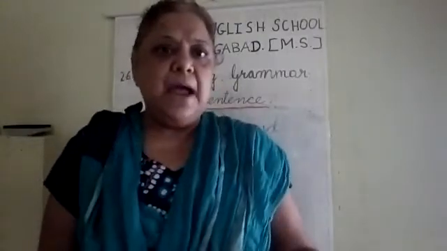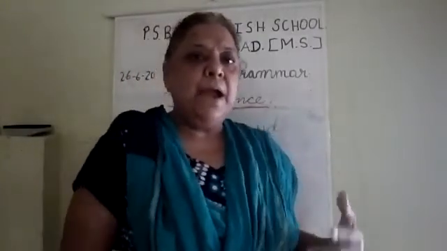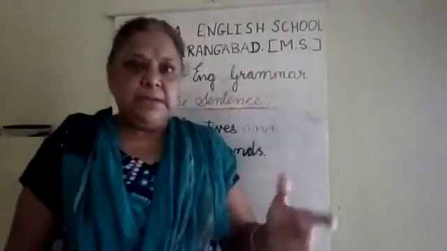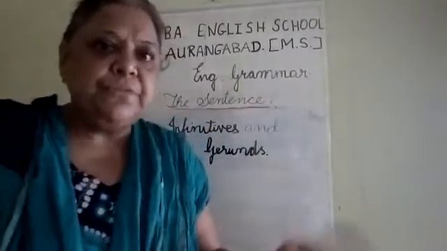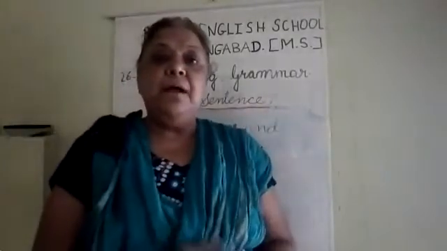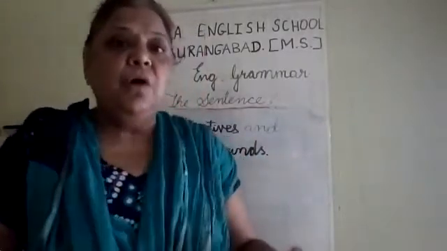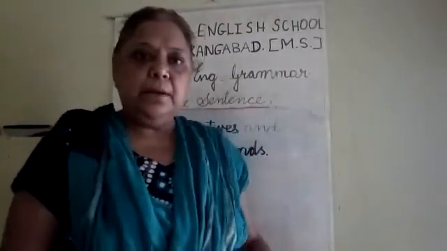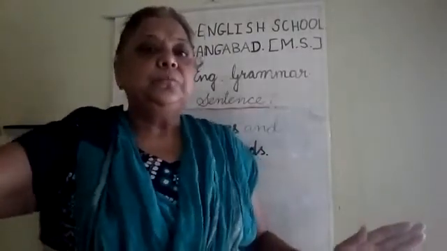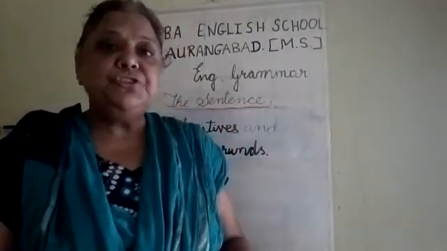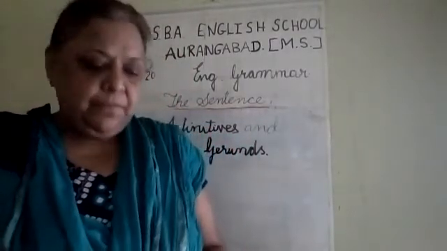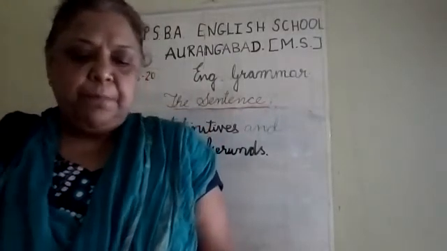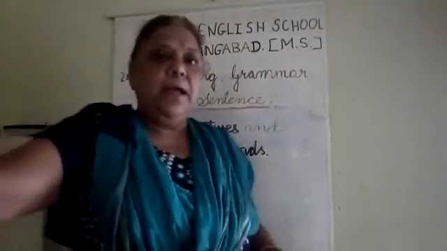So now we start with the lesson that we have started, the lesson sentence, and in sentence we learned what is a sentence. It's a group of words which give complete sense or which makes a complete understanding, clear to understand what one wants to say. Every sentence starts with a capital letter and ends with a full stop, question mark, or exclamatory mark. Now it depends on the type of sentence.